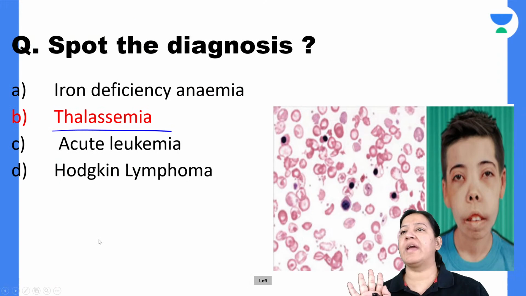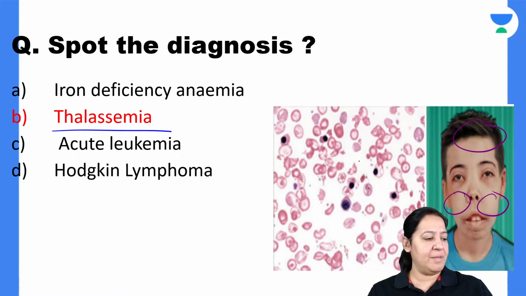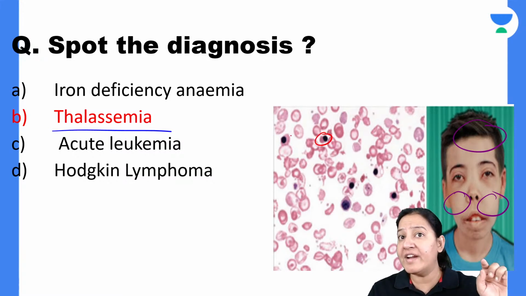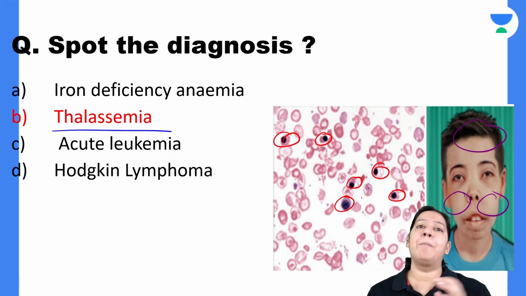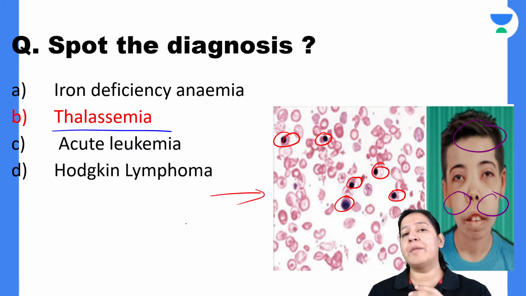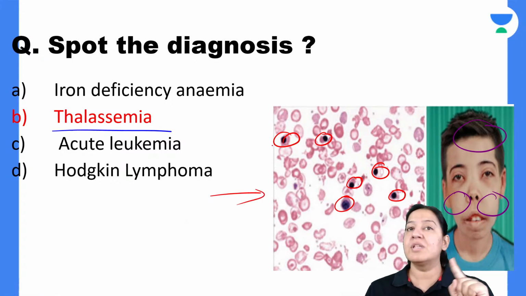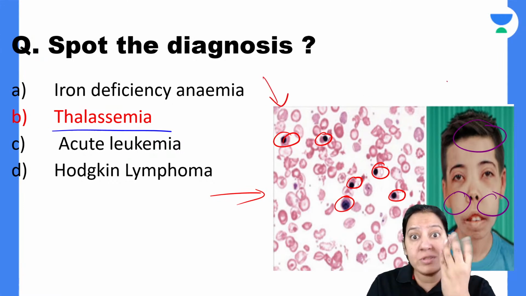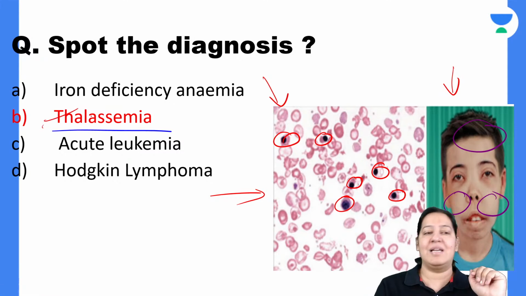So look at the question again. Now, can you see this child? See this one, this one, this one, and along with the peripheral smear. In the peripheral smear, please appreciate the nucleated RBCs. Why will anyone have nucleated RBCs in the blood? RBCs don't have a nucleus, but this child has nucleated RBCs. So the precursors are coming into the blood, leaving the bone marrow to compensate. So this is a compensatory activity and the bones are expanded. So this is also compensatory activity. So the answer is thalassemia.